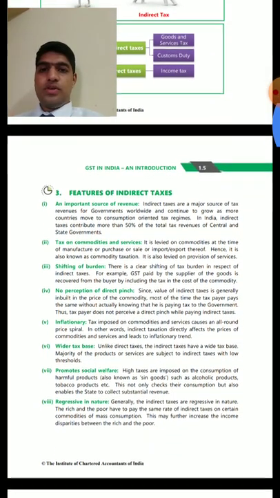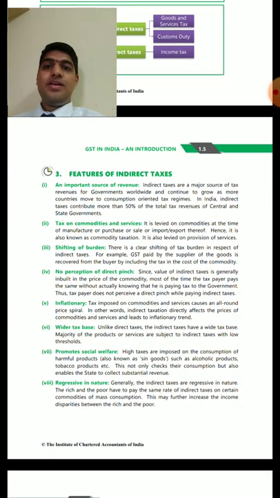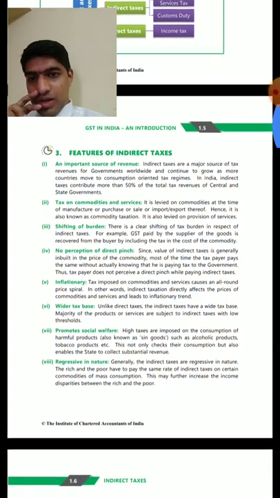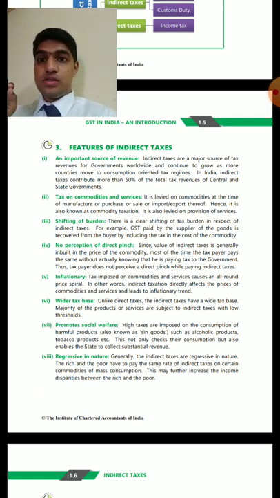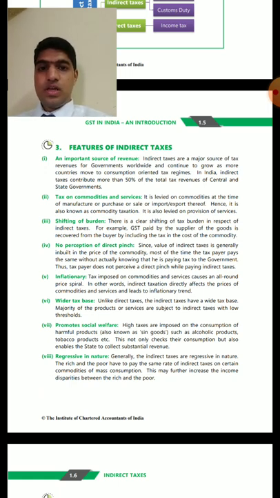Now, features of indirect taxation. Indirect taxation, as I told before, is an important source of revenue. Now, the current government is earning more from indirect taxation rather than direct taxation. It is a tax on commodities and services. It is not on income but on commodities and services. So the important term used is supply of goods and service. Then the tax incidence comes. It is levied on commodities at the time of manufacture or purchase or sale or import or export thereof. Hence, it is known as commodity taxation. It is also levied on provision of services.